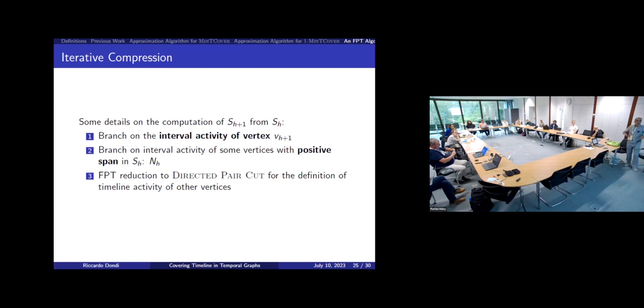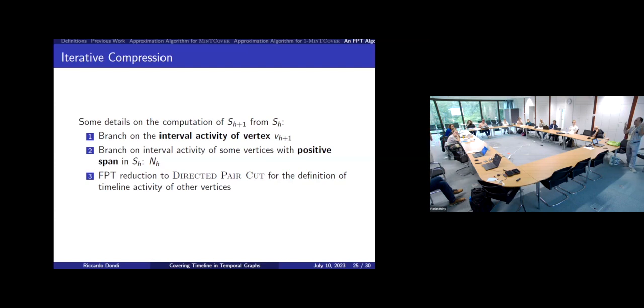So some ideas of the algorithm. Since I have this solution S_h, I can branch on some interval activities for some vertices. The first thing I'm doing, remember I have a solution for vertices V1, V2, up to V_h, is that I branch on the possible interval activity of the new vertex, V_{h+1}.